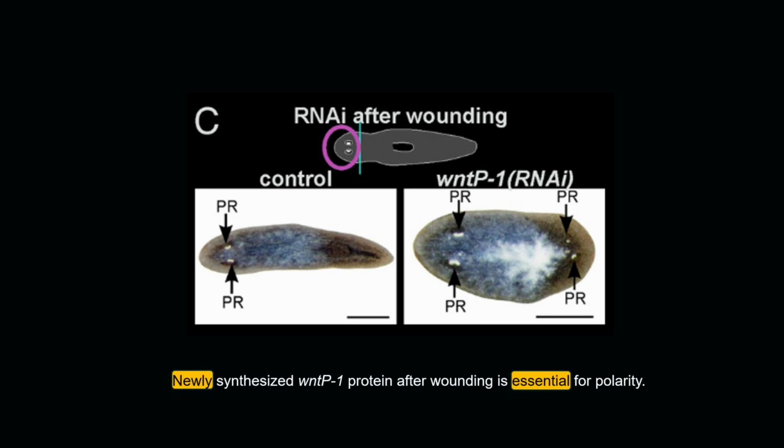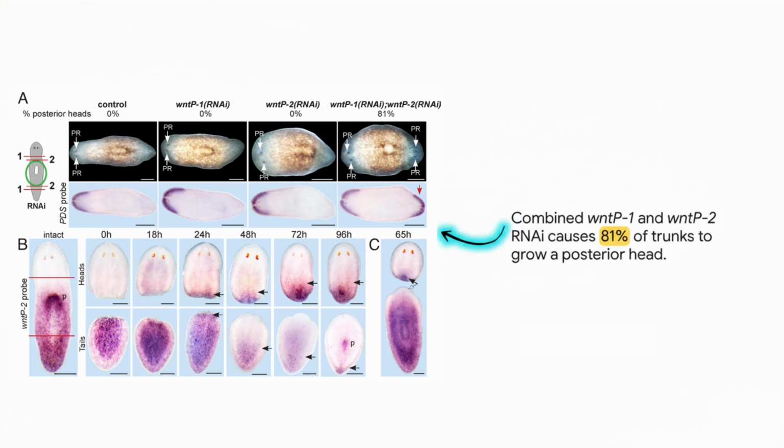Even with this post-amputation design, they still get posterior head regeneration. That is a very strong result because it shows that the crucial signal is not just residual protein left over from the intact animal. The system specifically requires new expression of Wnt-P1 during regeneration.